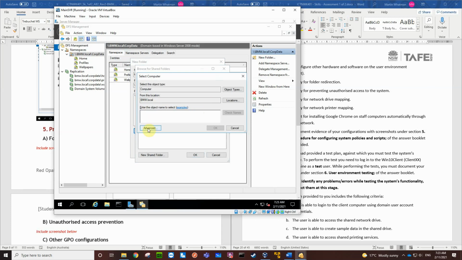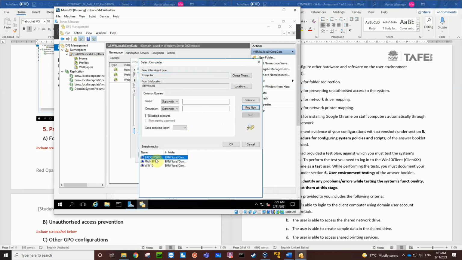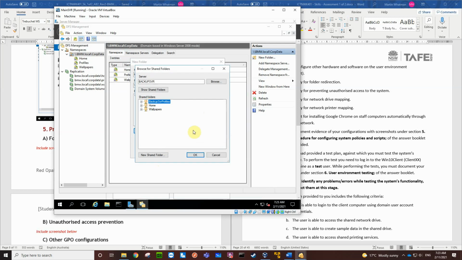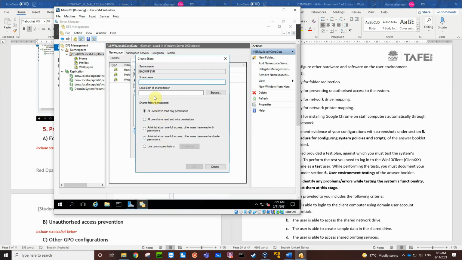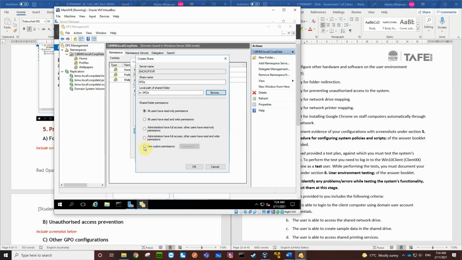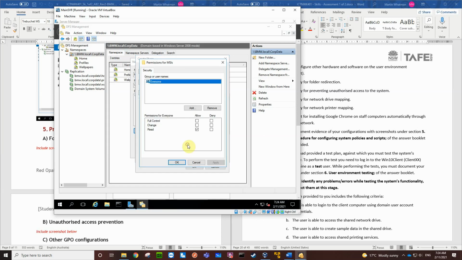Change the server to the backup server. And we're going to create a new shared folder called MSIs. And we're going to set the path to drive M and create a new folder called MSIs. And we're going to change the permissions on that folder.